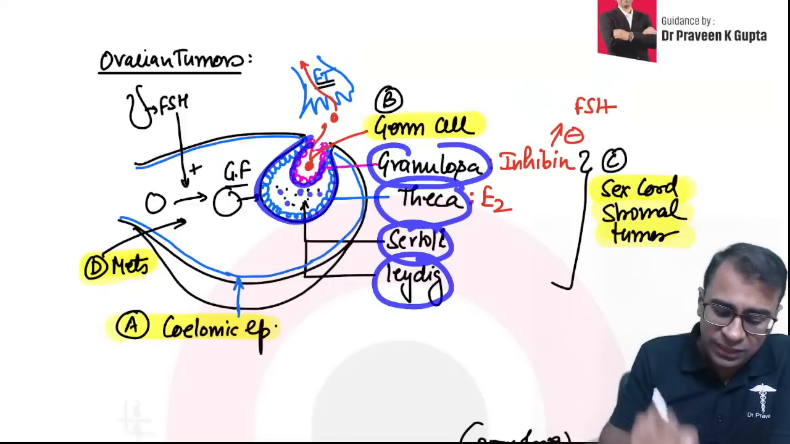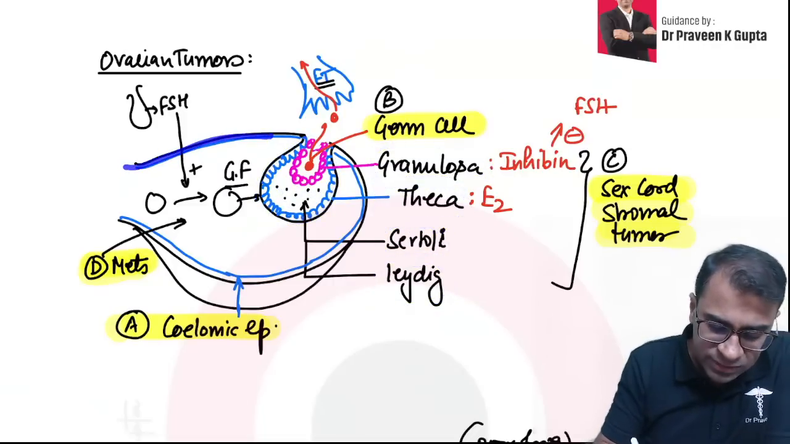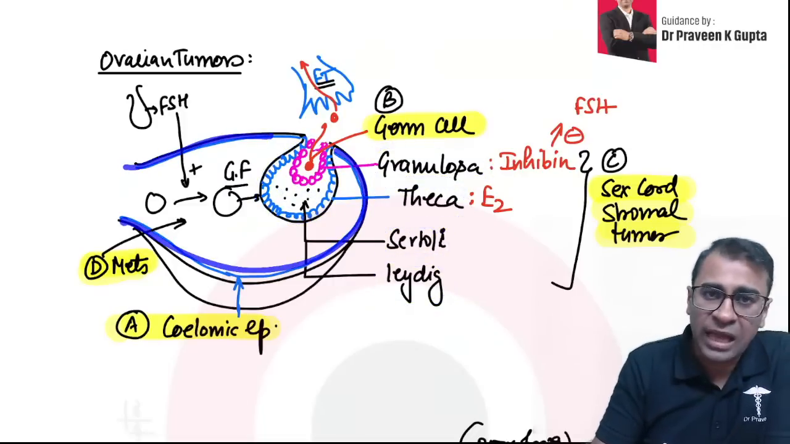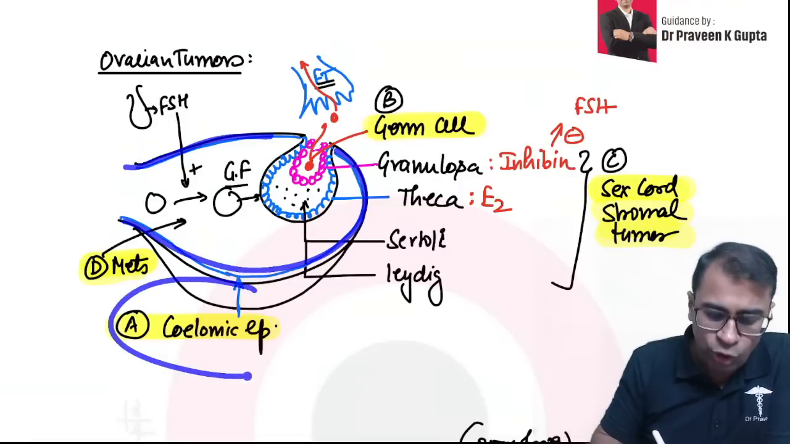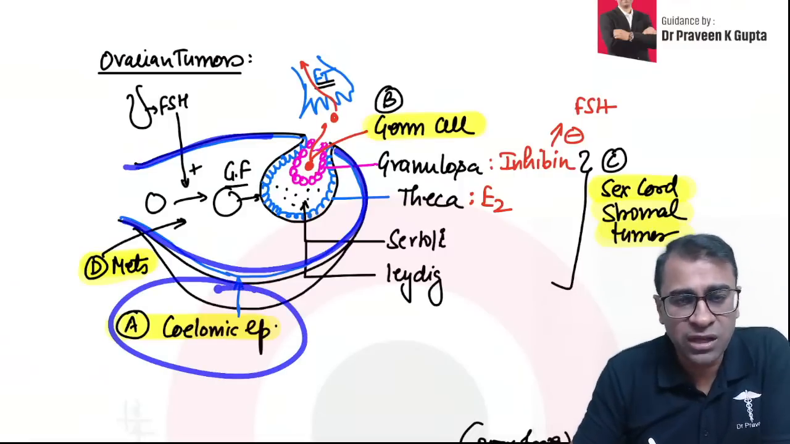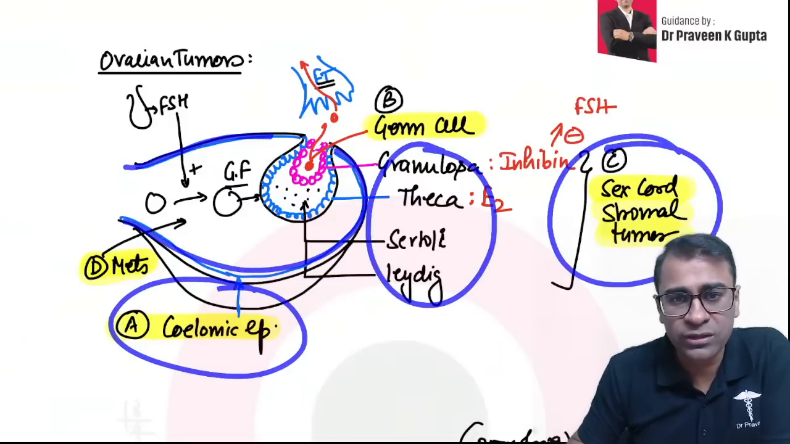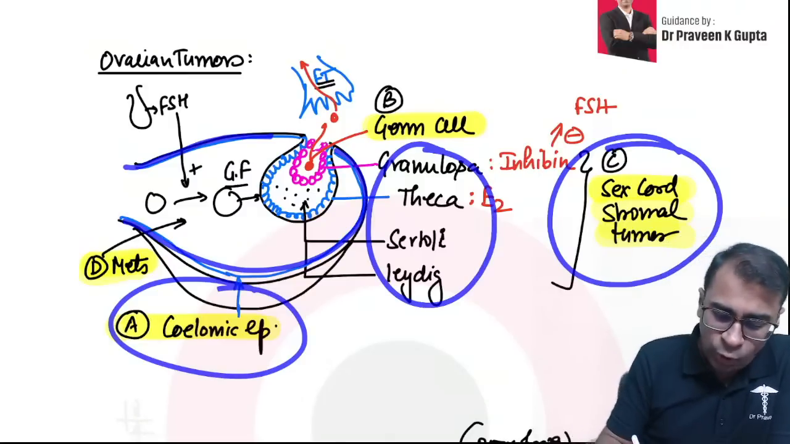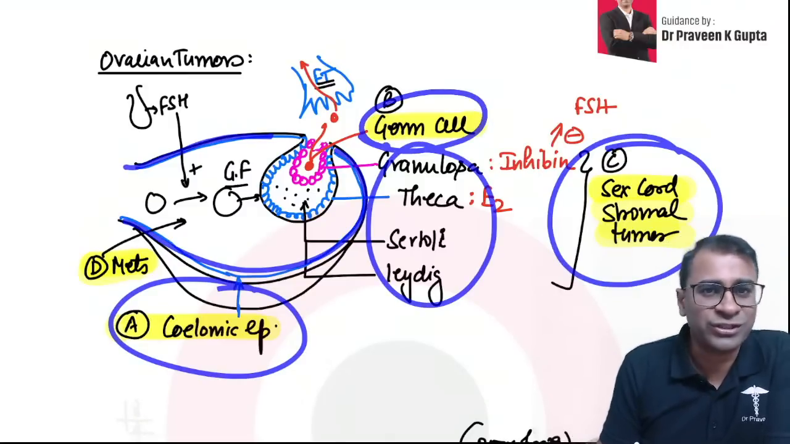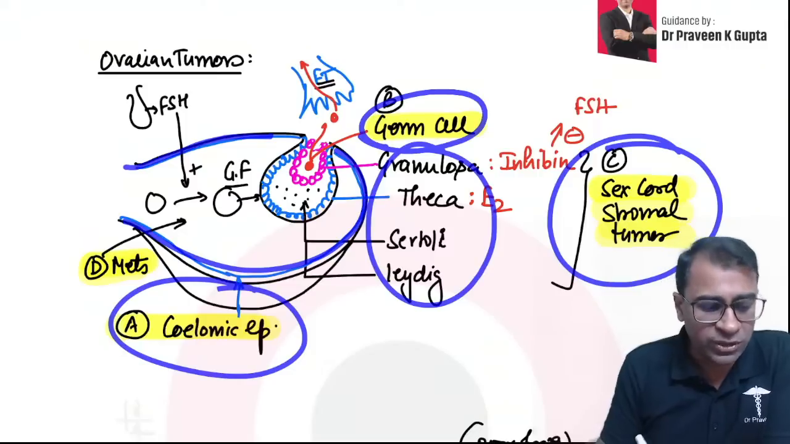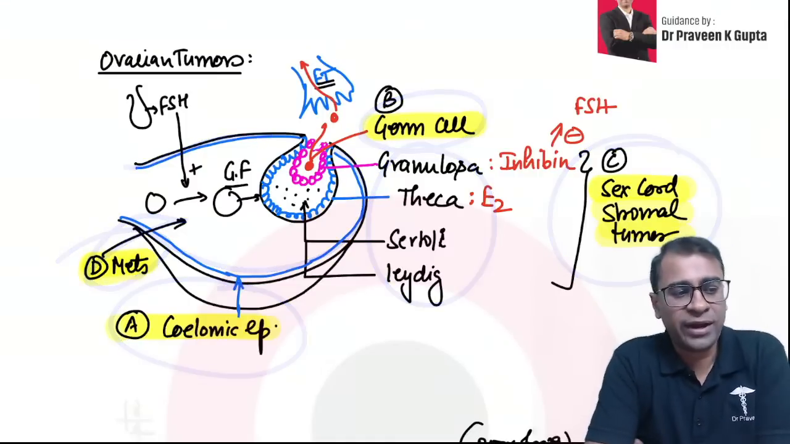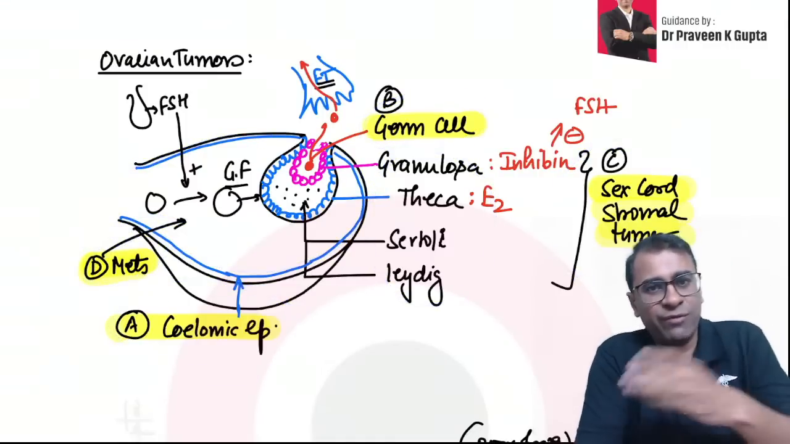Now, the tumor which can arise from this capsule or the epithelium is called coelomic epithelial tumors or surface epithelial tumors. The tumor which can come from these cells is called sex cord stromal tumors. The tumor which can come from germ cells is called germ cell tumors, and the tumor which can metastasize here is called Krukenberg's tumor. Let's take it one by one.